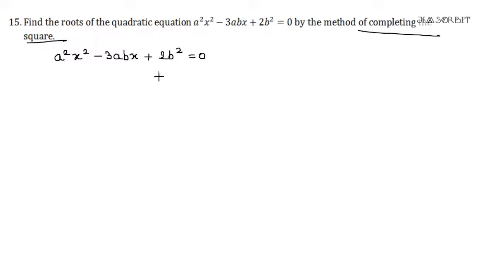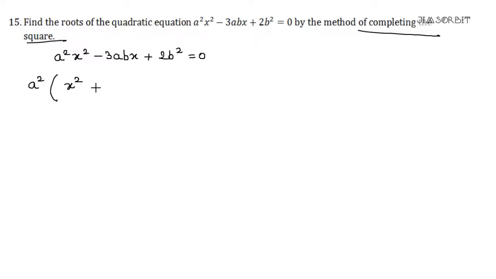Now, if this is a quadratic equation and you are using the method of completing the square, there is one very simple approach. And the approach is that we take out the coefficient of x square, we make it 1. So to make it 1, we are taking common a square.